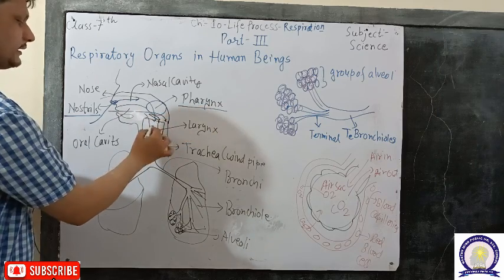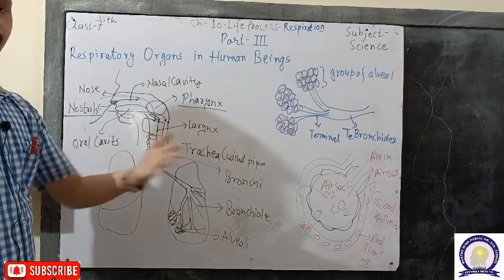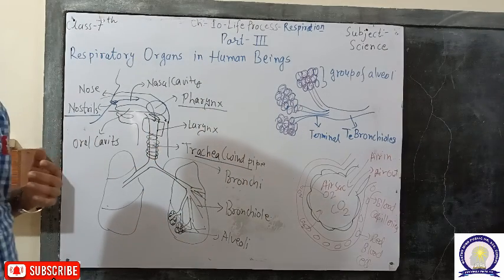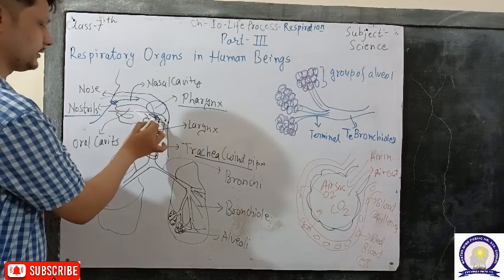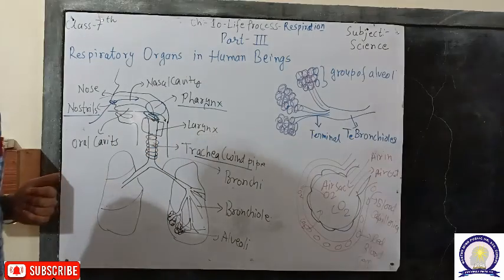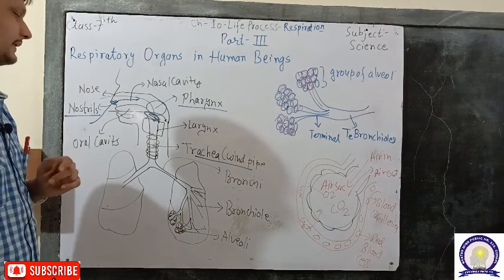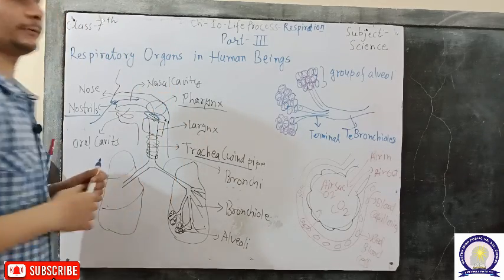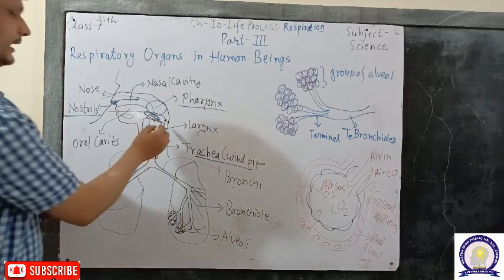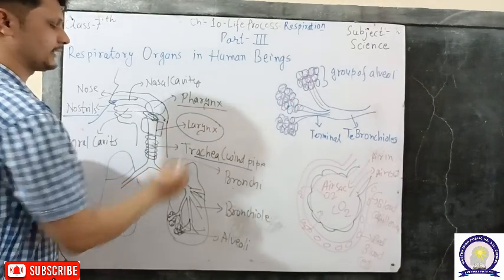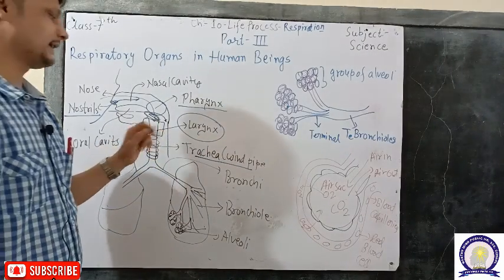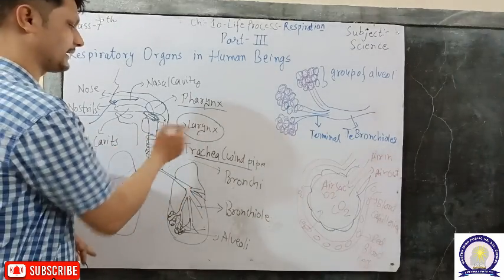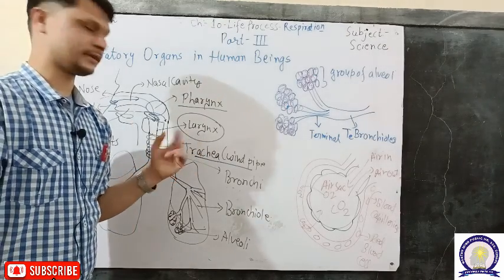Now from the pharynx there are two pipes. In the front region there is the windpipe called the trachea, and in the back region there is the esophagus, or food pipe. The trachea is guarded by an elastic, flexible guard called the epiglottis. Whenever we swallow food, the epiglottis covers the trachea so that food can't go inside it. The trachea is also covered by a rectangular chamber called the larynx, also called the voice box. It has vocal cords, so whenever air passes through the larynx, the vocal cords vibrate and produce sound.